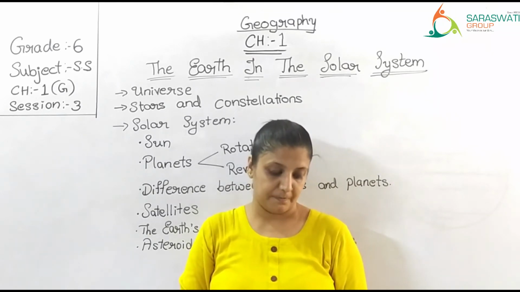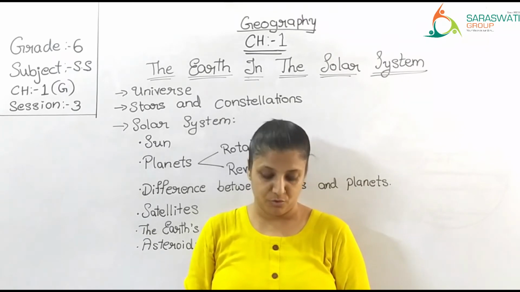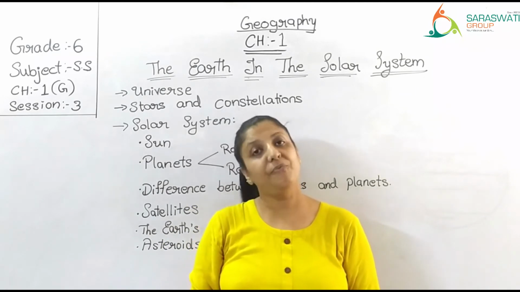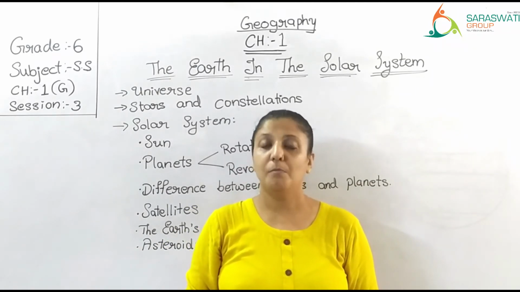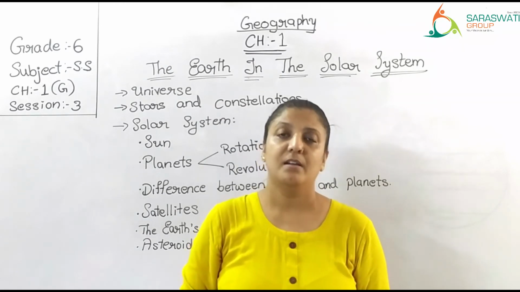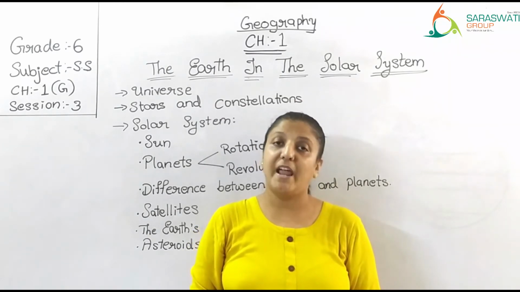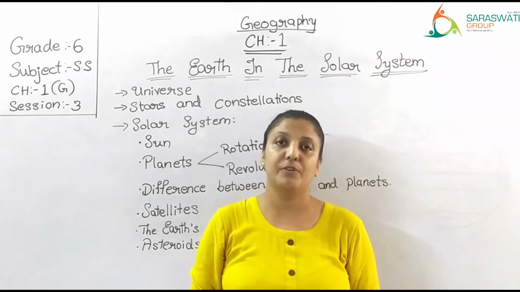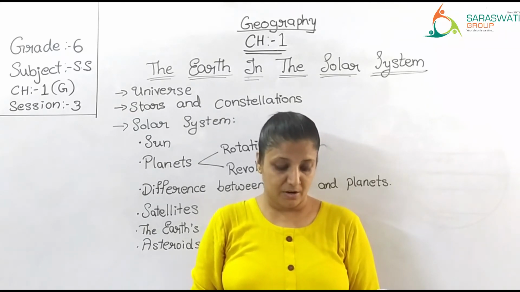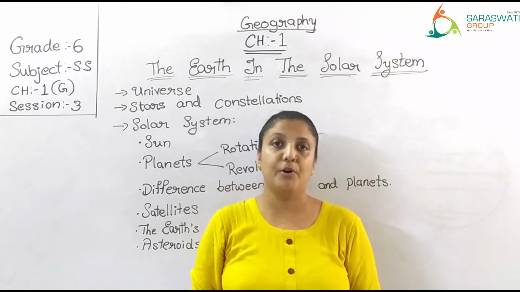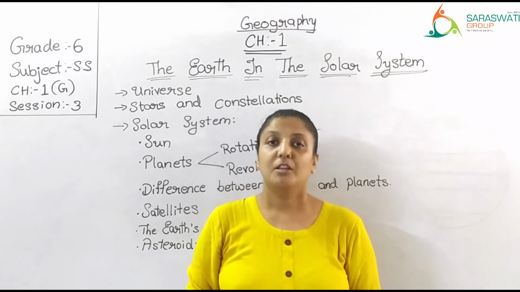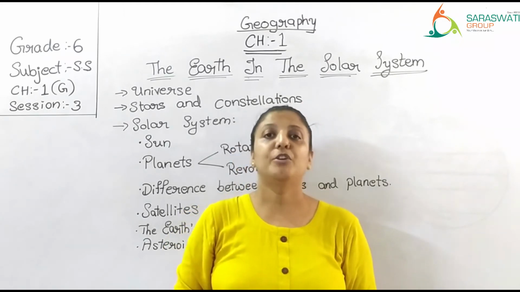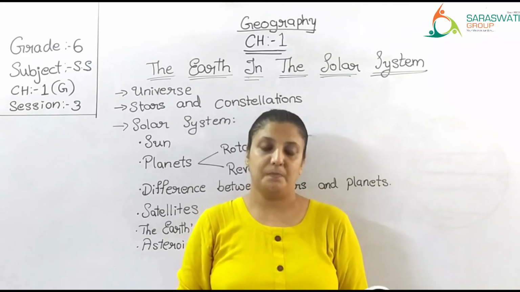384,400 kilometers. The moon has no light of its own. What we see as moonlight is actually the sun's light reflected by the moon. The moon shines bright in the sky at night. This brightness is gained due to the reflection of the sun's light. Moon does not have any light of its own. This light reaches us in about 1.25 seconds. The moon's light, which we receive on the earth, takes 1.25 seconds to reach the earth.